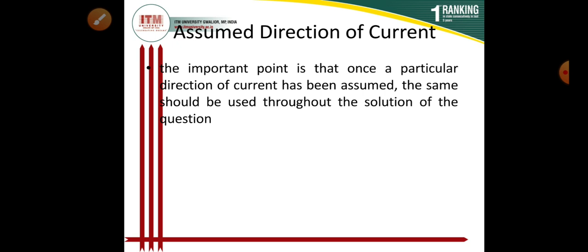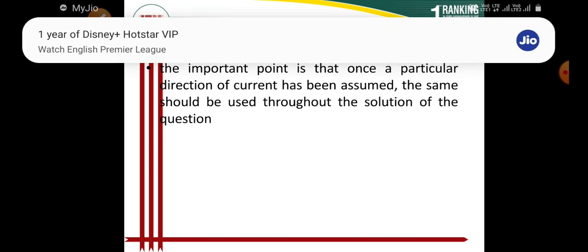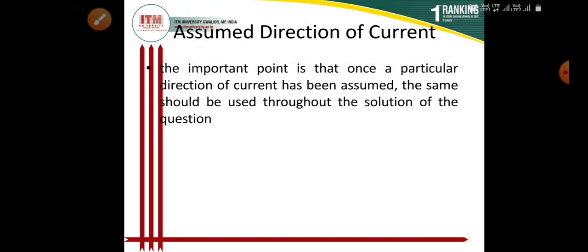If the answer is positive, then the assumed direction is the same as the actual direction. Once a particular direction has been assumed, the same should be used throughout the solution of the question.